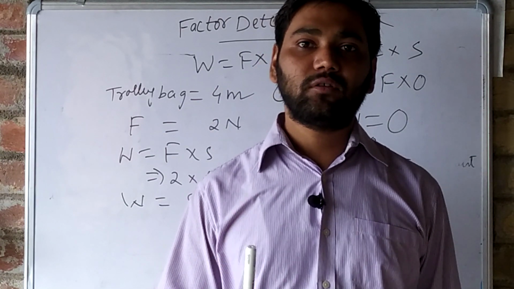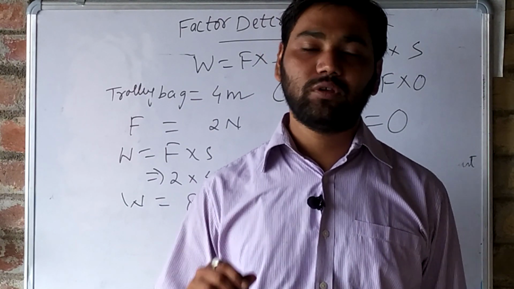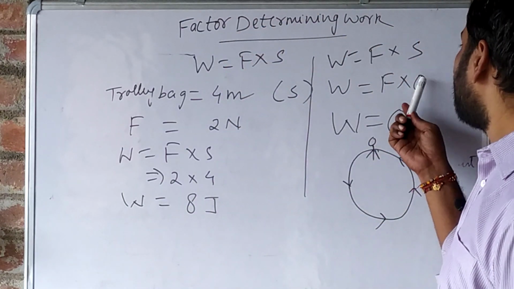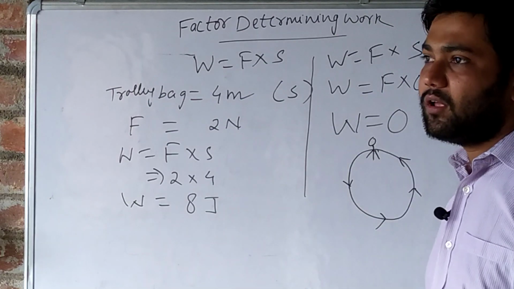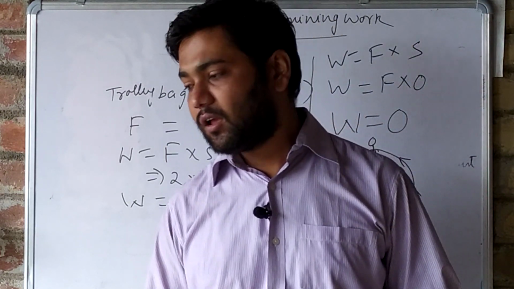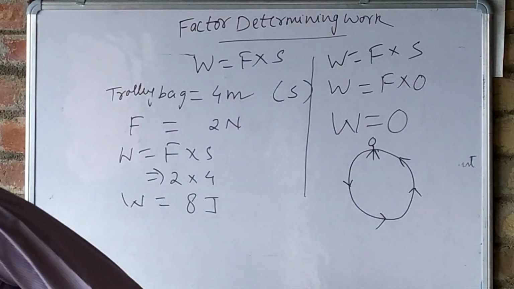Why? Because his original position and final position remain the same. So in this case the displacement is 0, so work done will be 0. Understand? So all these are the factors affecting the work.